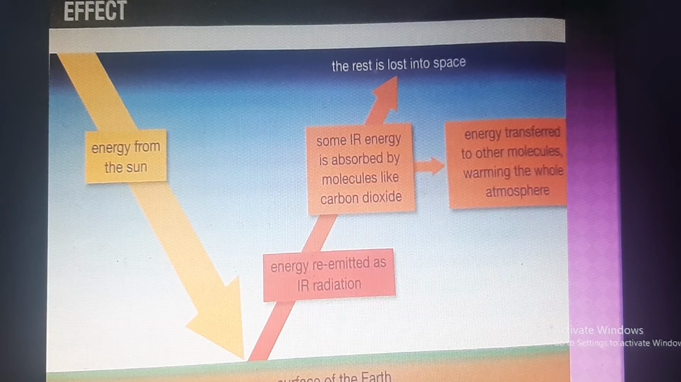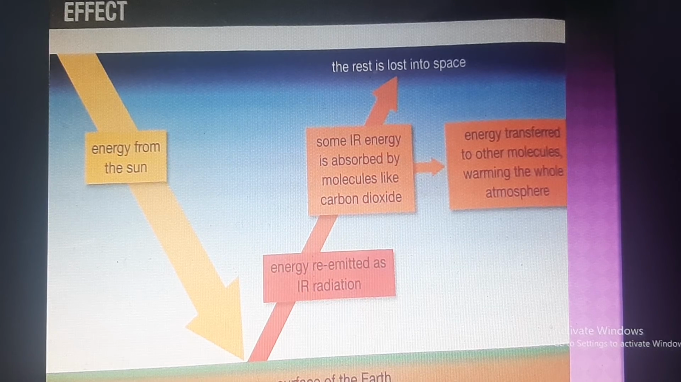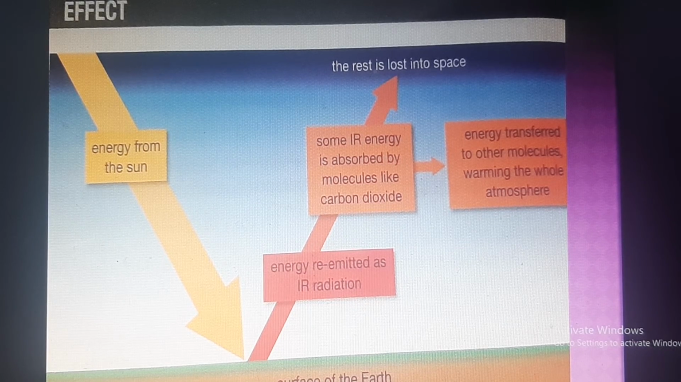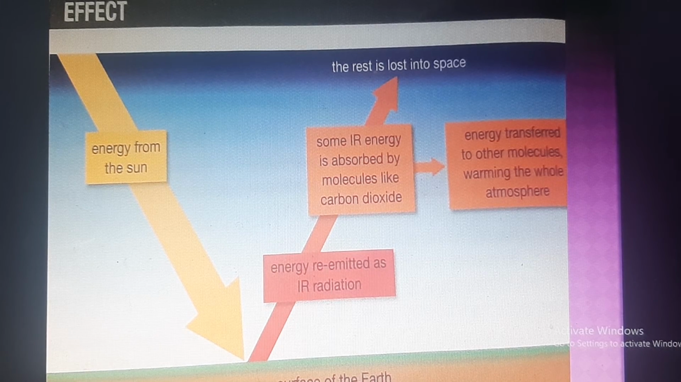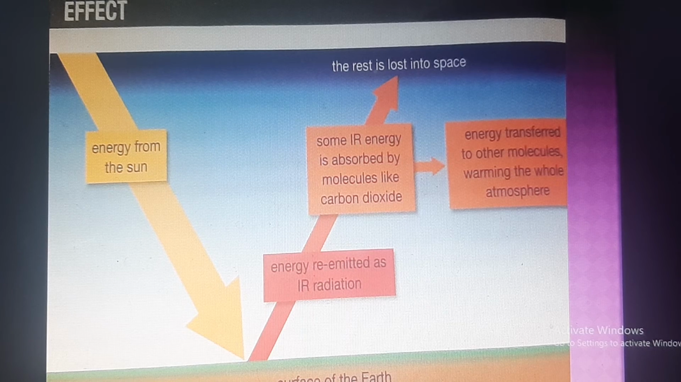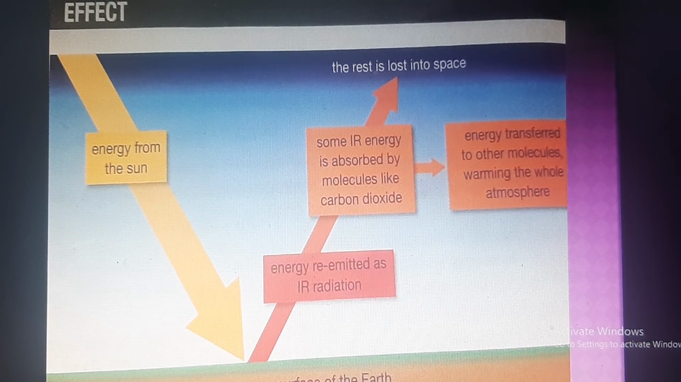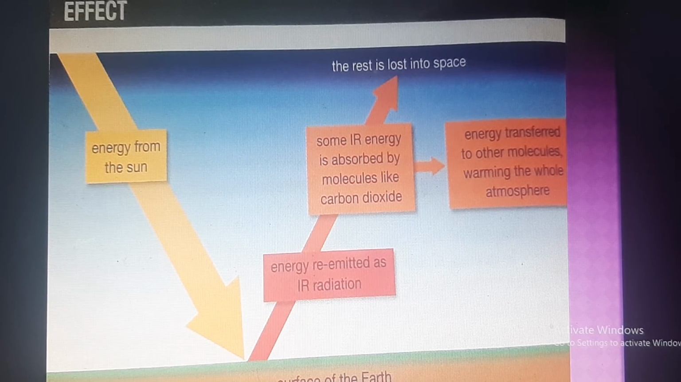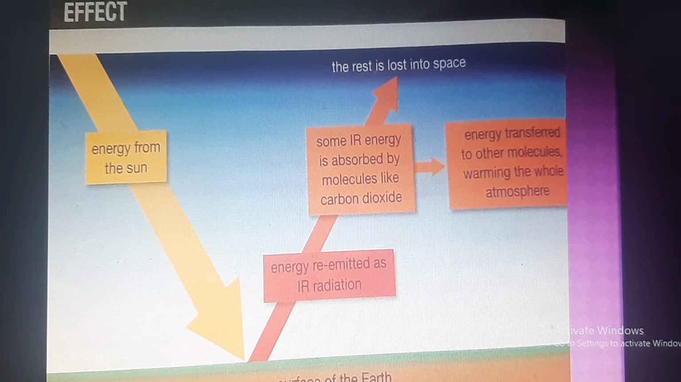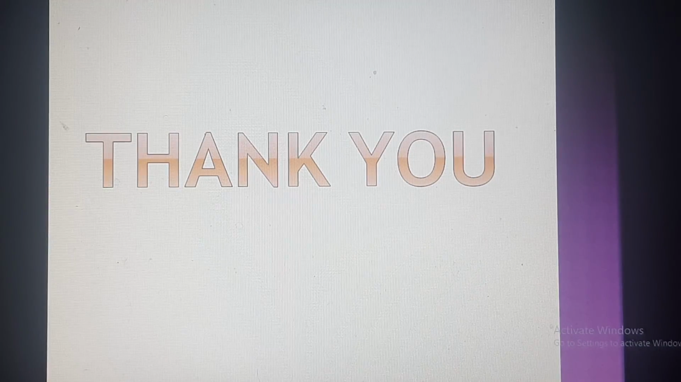And here there is a picture from your textbook. First we can see that energy from the sun is coming to the surface of the earth, and when it touches the earth, it is re-emitted to the atmosphere. Then the carbon dioxide molecules in the atmosphere trap this and release it as heat energy to the atmosphere. So these are about the lesson. We finished our lesson 13, the gases in the atmosphere. Thank you and have a nice day.